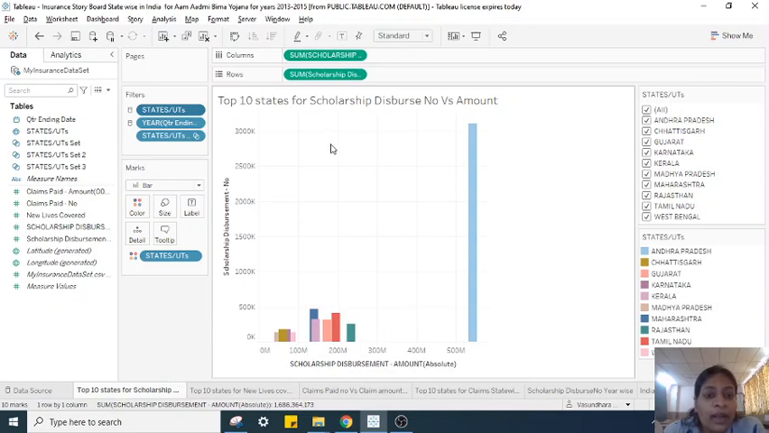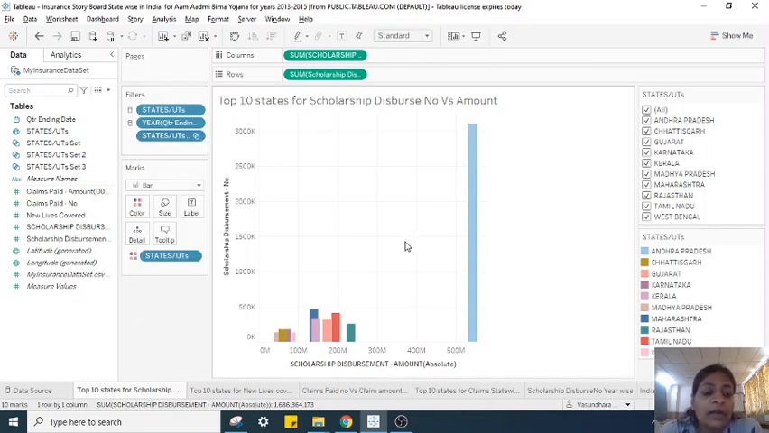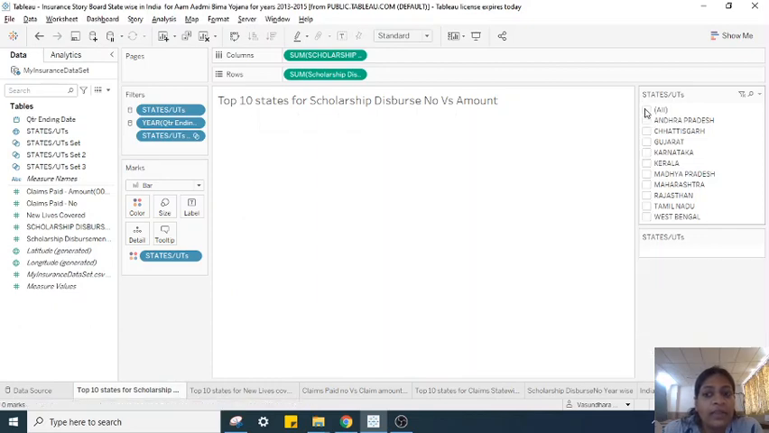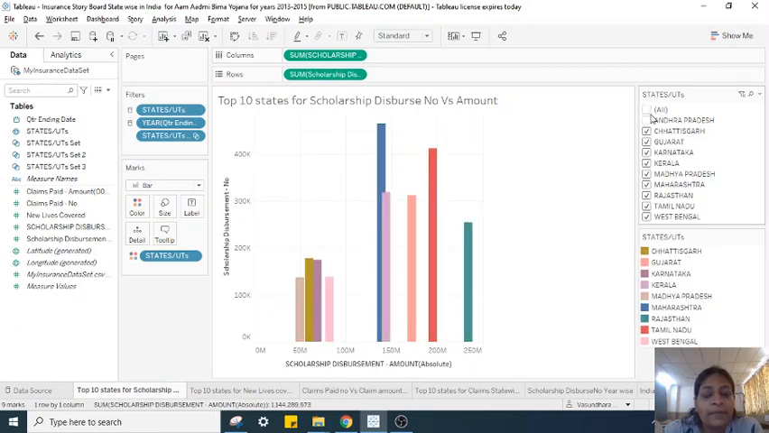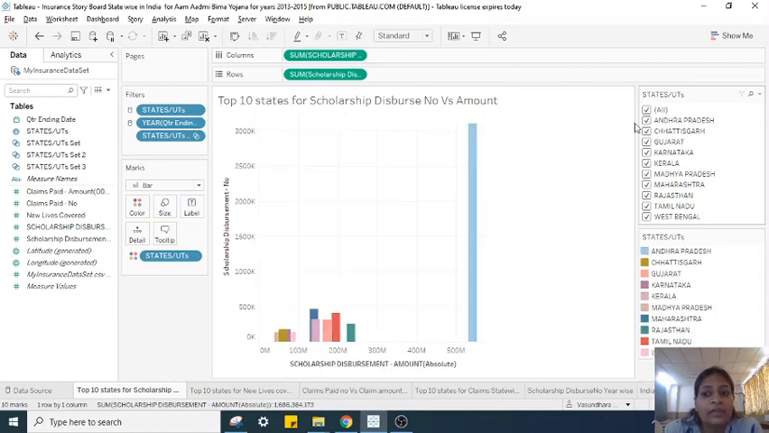So only the top 10 states have been shown. For that I have created a set, and then I have created a filter such that I want only the top 10 states according to the sum of disbursement amount. So various filters are applied over here, and we can change the filters and see the data reflected accordingly. If I remove this and select only Andhra Pradesh, or only a few states, for example Chhattisgarh, Gujarat, Karnataka, I will get the data according to the selection of the filter.